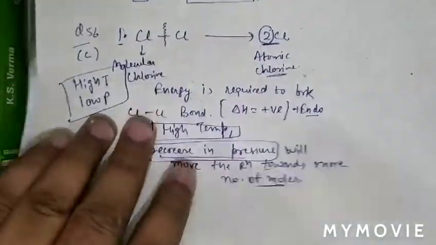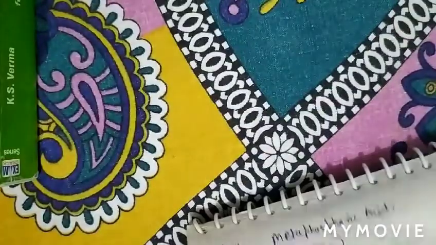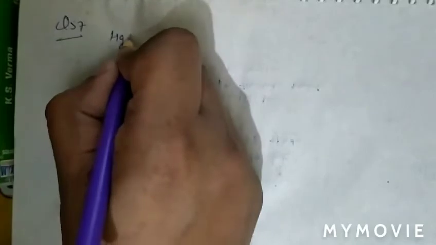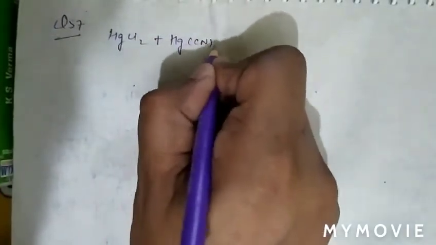See question number 57. In question number 57, what is the product obtained when HgCl2 reacts with Hg(CN)2?